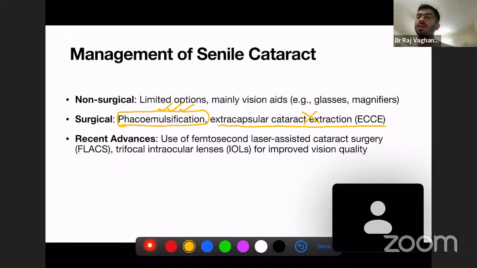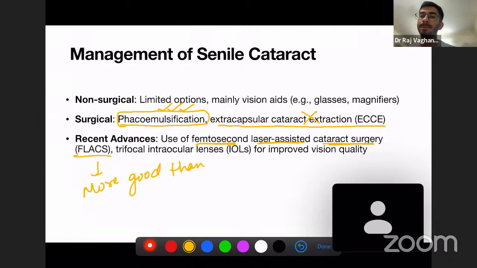Now, what are the recent advances in cataract surgery? We have FLACS, which is femtosecond laser assisted cataract surgery. This is a new type of surgery, and it is better than phacoemulsification, but it's very costly and not available everywhere.